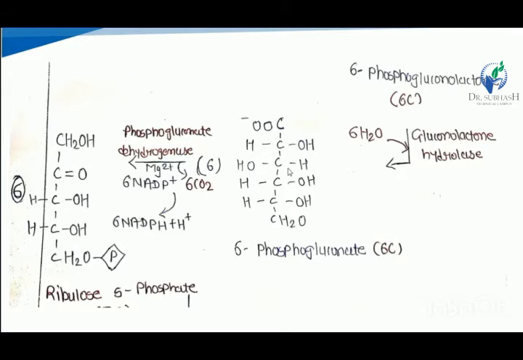The next, 6-phosphogluconolactone, in the presence of the gluconolactone hydrolase enzyme, gives the 6-phosphogluconate. Next, the 6-phosphogluconate is converted into the ribulose 5-phosphate. Here the phosphogluconate dehydrogenase enzyme gives NADPH from NADP, and there is a liberation of the carbon dioxide molecule in this reaction.